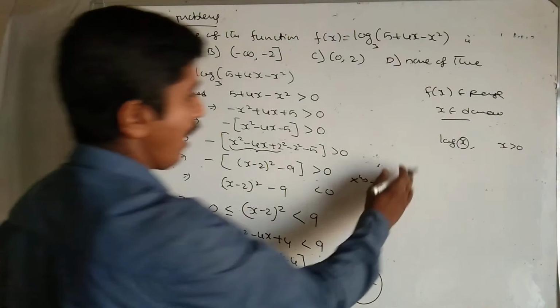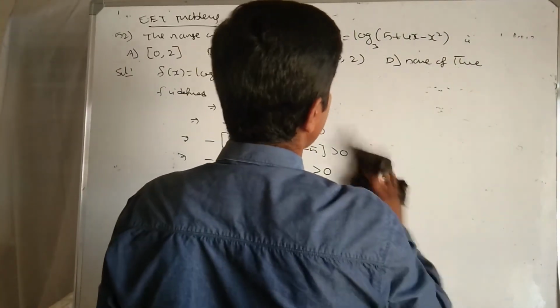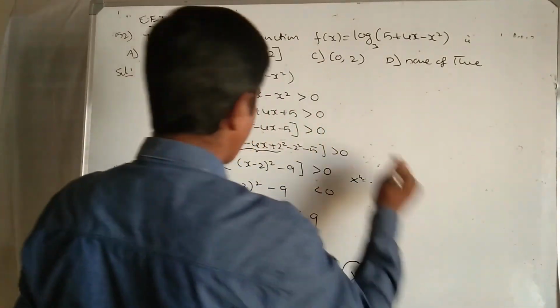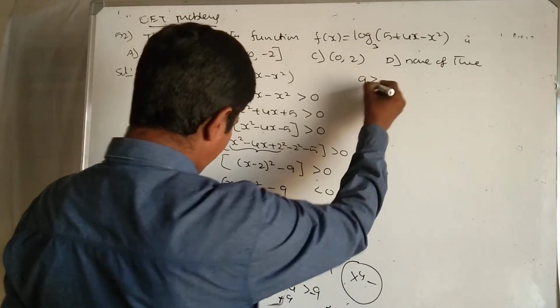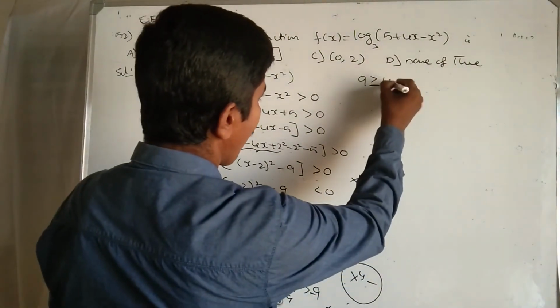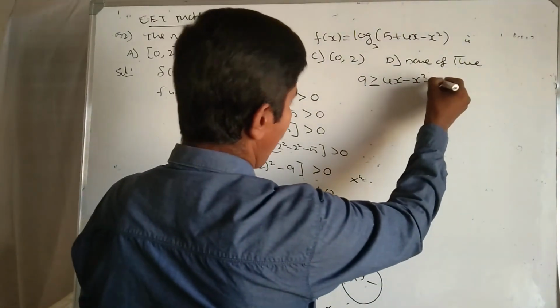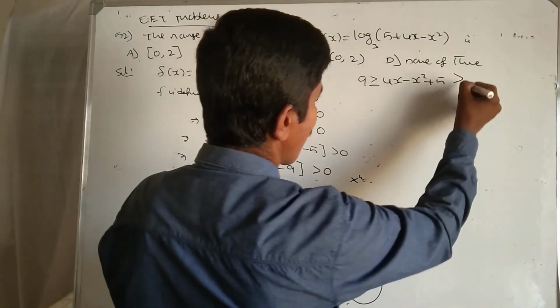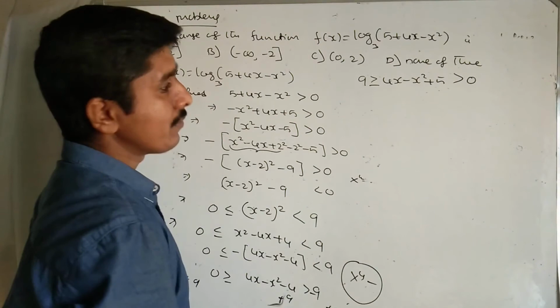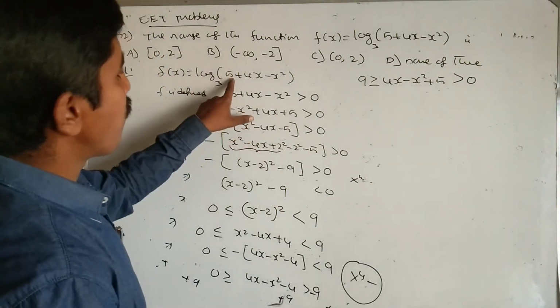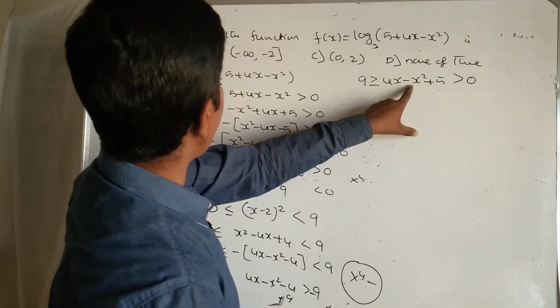Here 0 plus 9, 9, greater than or equal to 4x minus x square minus 4 plus 9 plus 5, is greater than minus 9 plus 9, 0. Correct. Here 5 plus 4x minus x square.